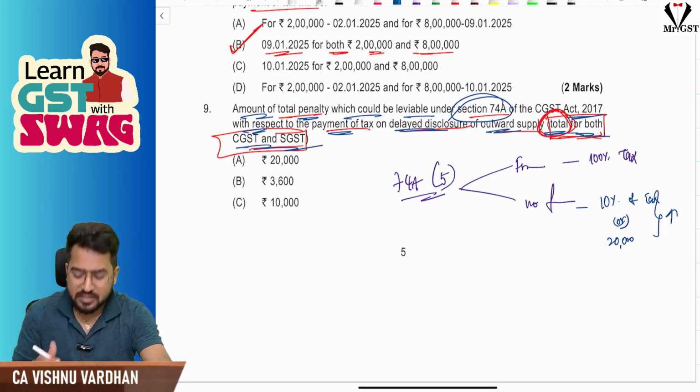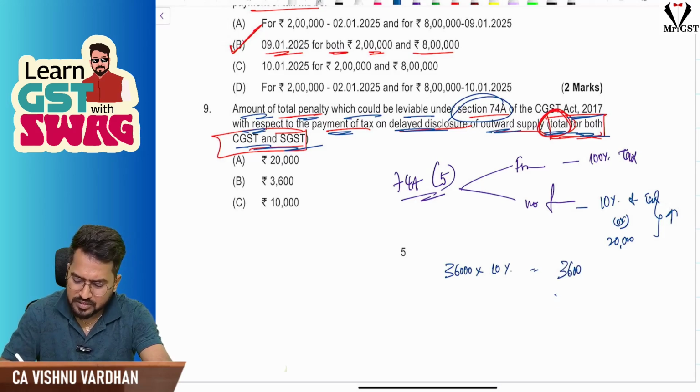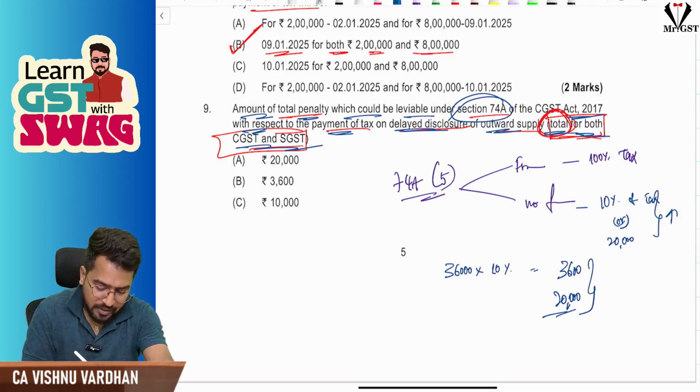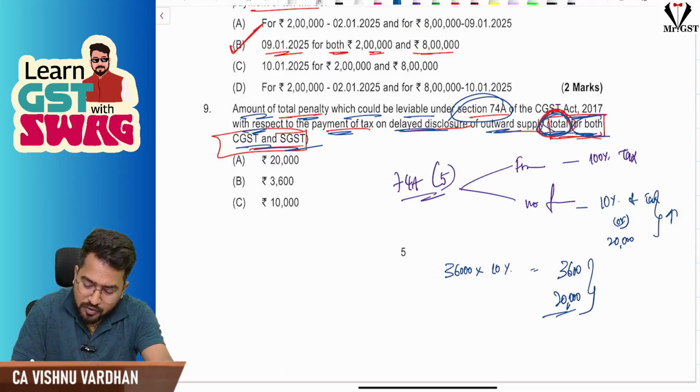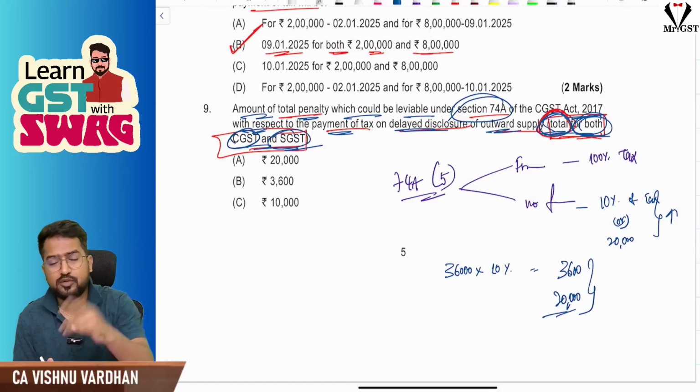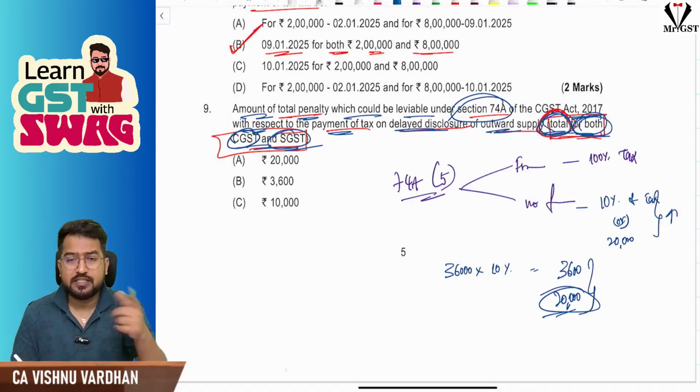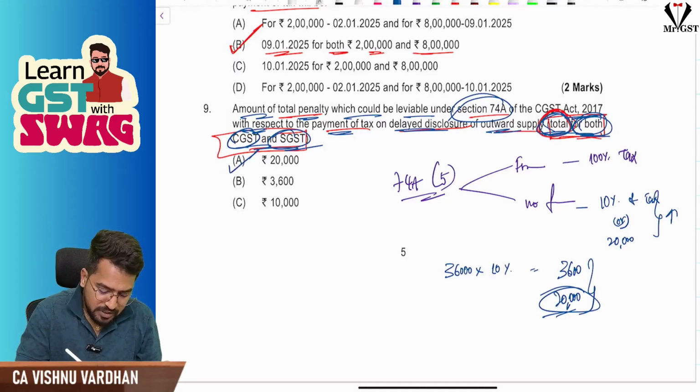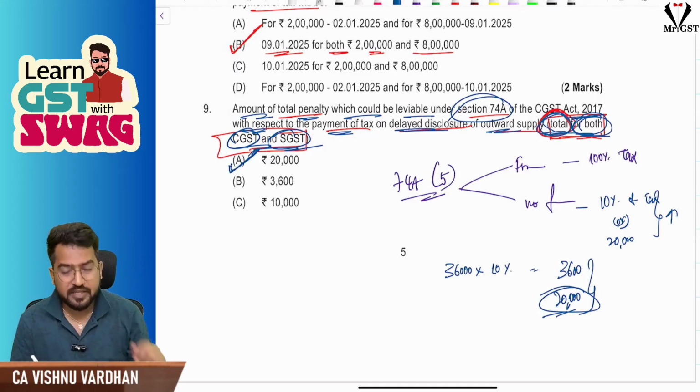The tax amount itself is 36,000. Correct? In that 10% is how much? 3,600 or 20,000, whichever is higher. And understand, they have asked here penalty total for both the CGST and SGST. That means your answer should not be 10,000 plus 10,000, CGST 10,000, SGST 10,000. So your answer should be total 20,000. Your answer should not be 10,000. So option is A. The answer is A.